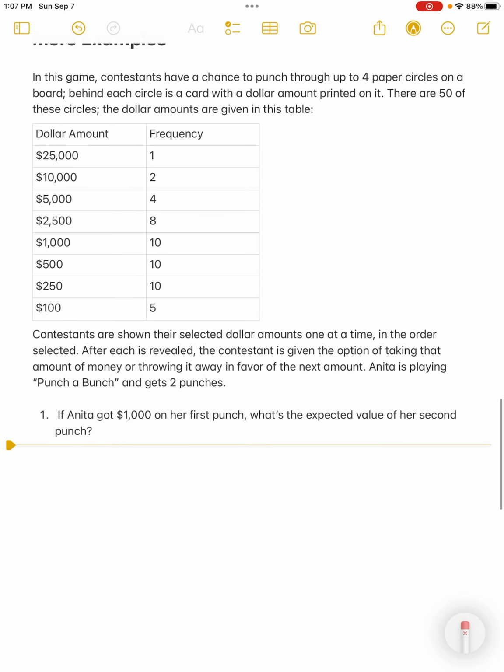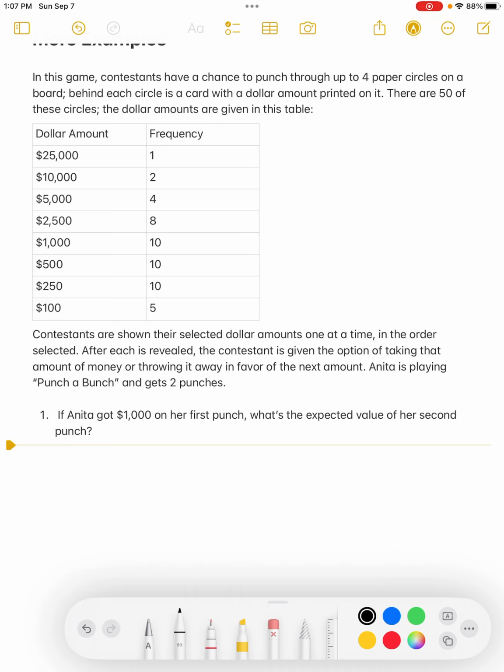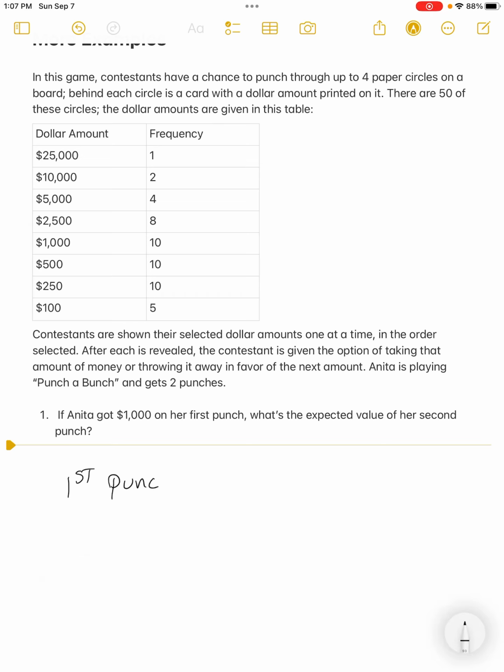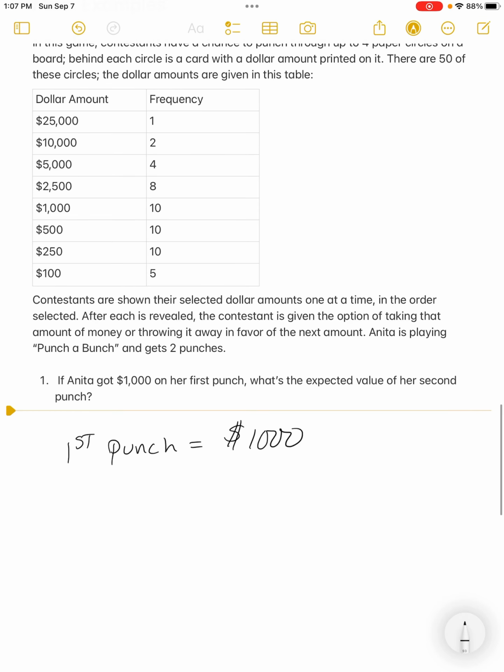So our question is very specific. Anita did her initial punch, and on her first punch, it's telling us that she got $1,000. And so she's debating, do I punch again? Well, one of the ways that she can make an informed decision and not just have it be by chance, right, is to talk about, well, what's the expected value? What's the average because of what's there? And so obviously there's risk involved no matter what. We're just wanting to know, is it worth it?